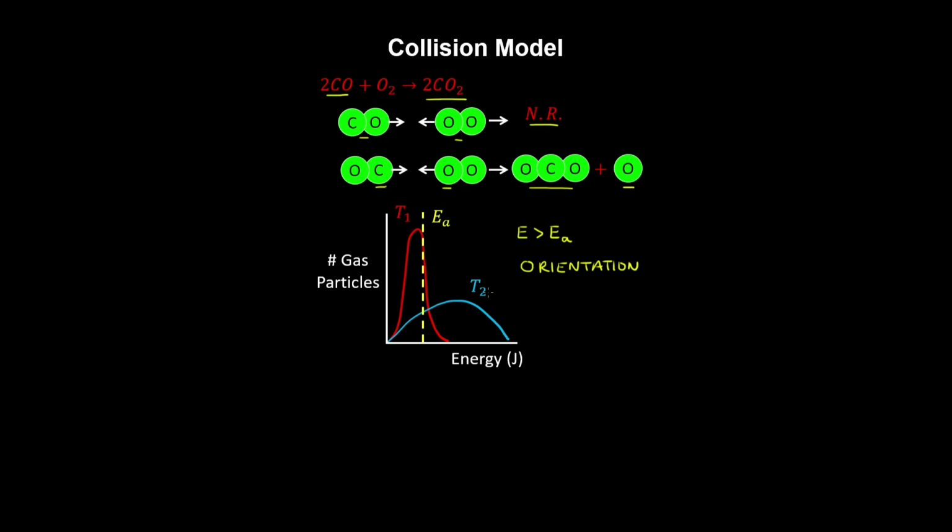Now, using the Maxwell-Boltzmann distribution, which describes the distribution of particle energies, we can qualitatively estimate the fraction of collisions with sufficient energy that lead to a reaction, and also how that fraction depends on temperature. So here, for example, if we have a lower temperature, then there's a narrow distribution of gas particle energies, and only a small fraction are going to overcome the activation energy to initiate the reaction.